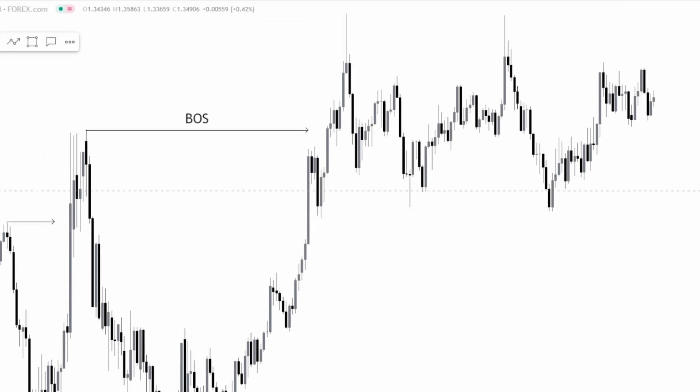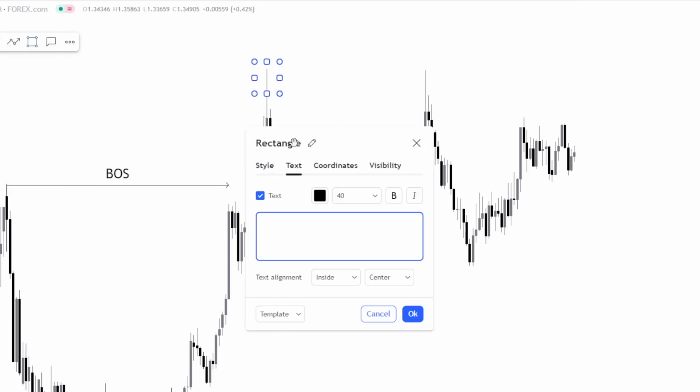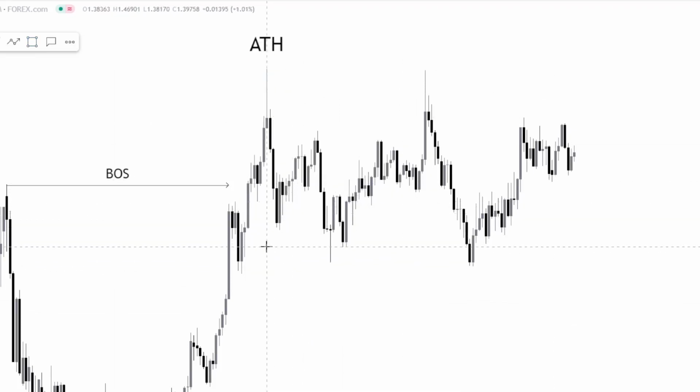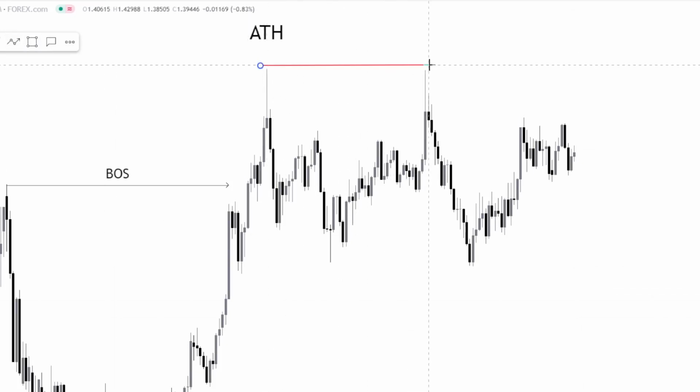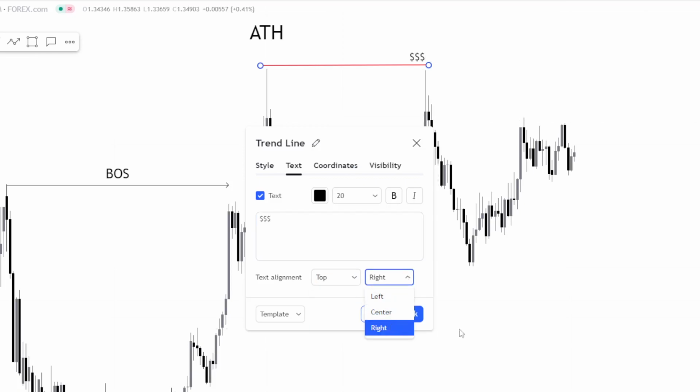And now if we dissect our most recent structure, we had price give us this all-time high over here, which we haven't yet reached. So this is our all-time high, ATH. And what we understand is that this all-time high was created back in January of 2016, so just over 8 years ago. And what we should also analyze here is the fact that this all-time high is pretty much giving us equal highs over here. So this here we have equal highs.